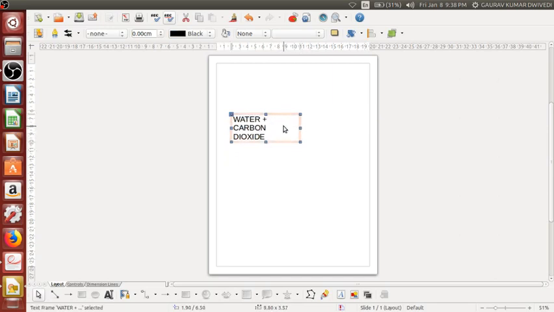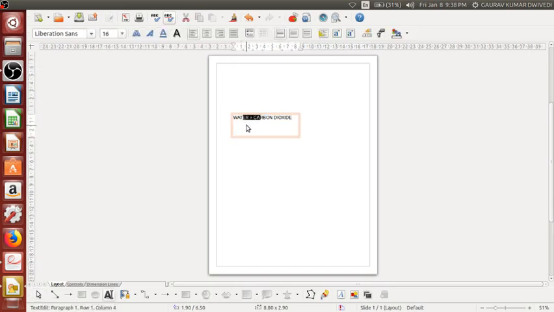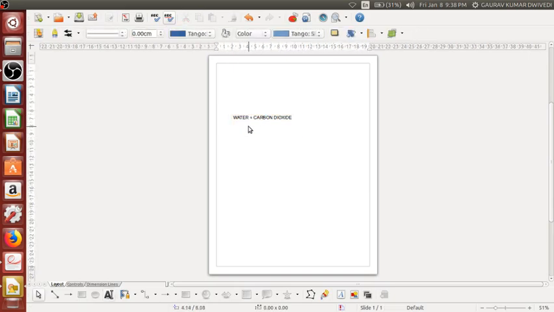Okay, or we can just reduce the size of this. Okay, the water plus carbon dioxide. Okay, this water and carbon dioxide, they combine together.